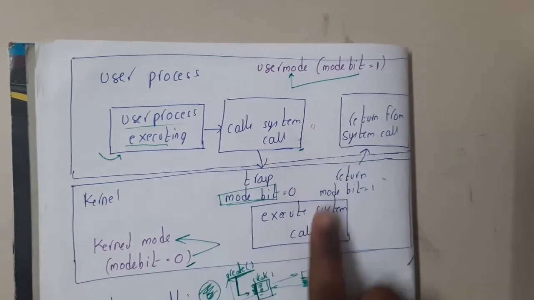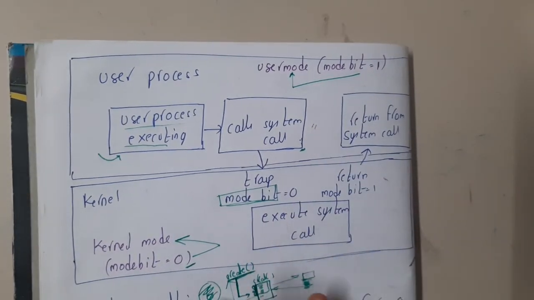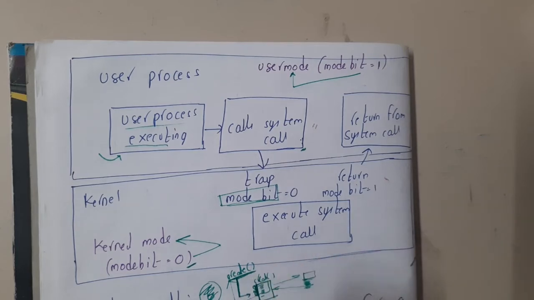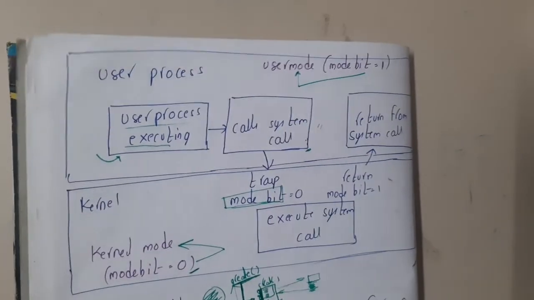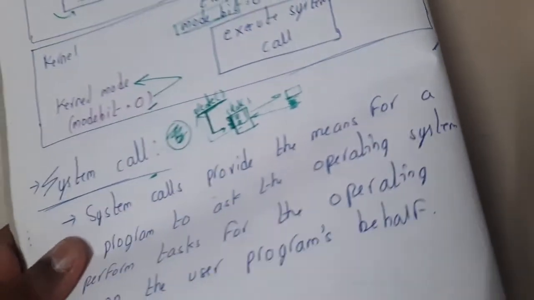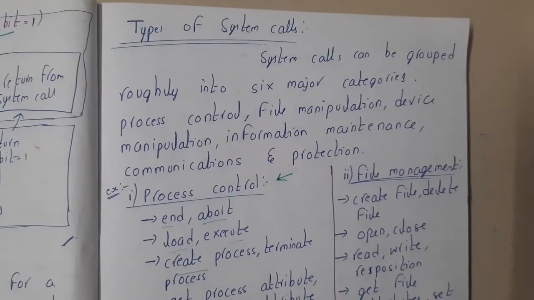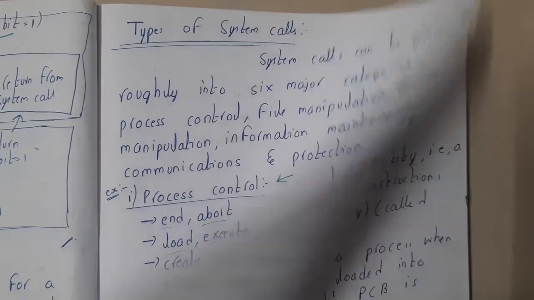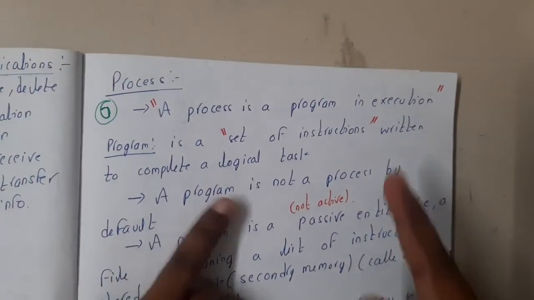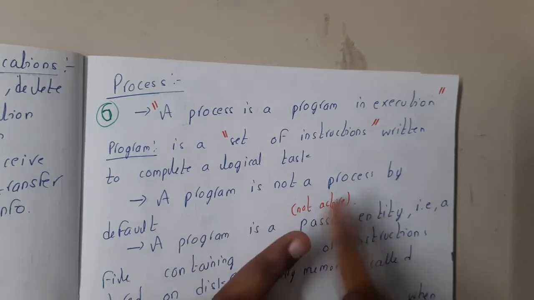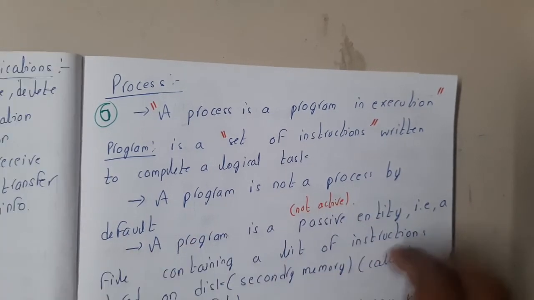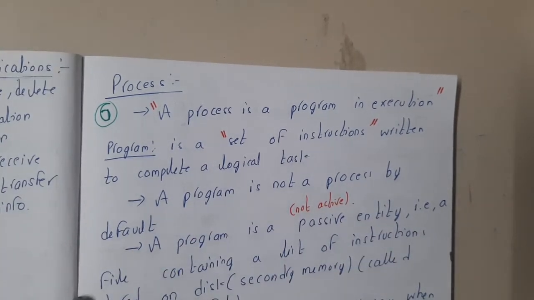Got it? Yes. So now you got an idea about the kernel, microkernel, how the user will work, what a mode bit is, what a system call is, right? These are all basics, guys, to be clear. I hope everyone got a clear idea about all these topics. In the next lecture, we'll be discussing process, guys. We'll be starting the discussion about process management. So let us meet in the next lecture.